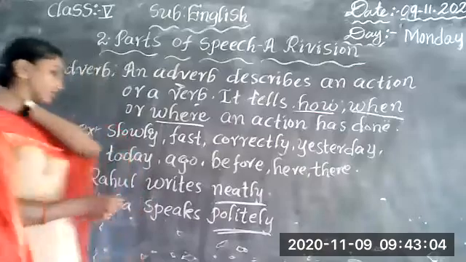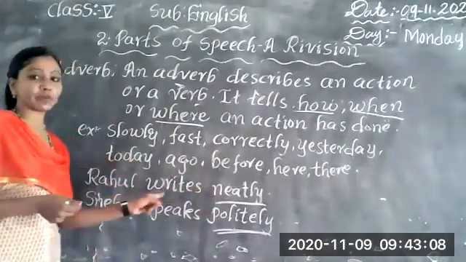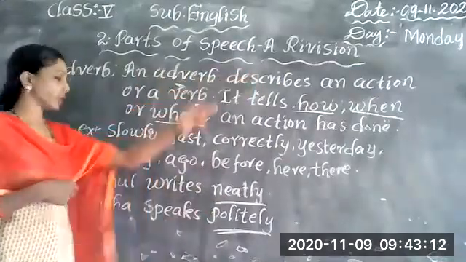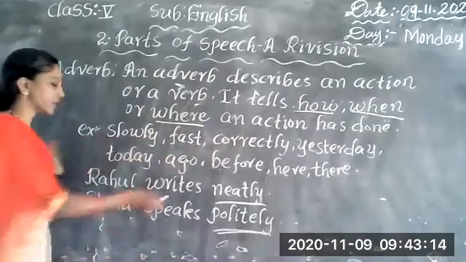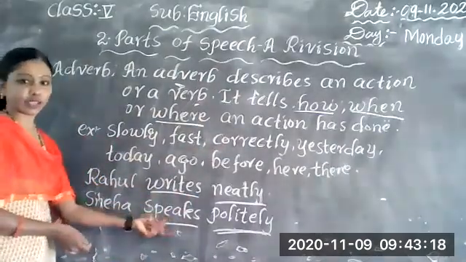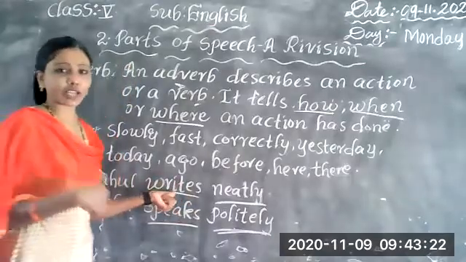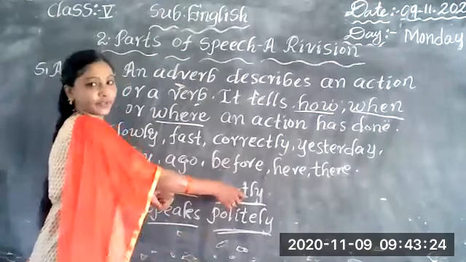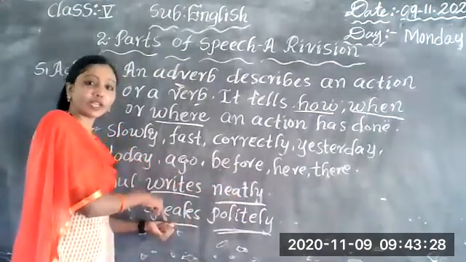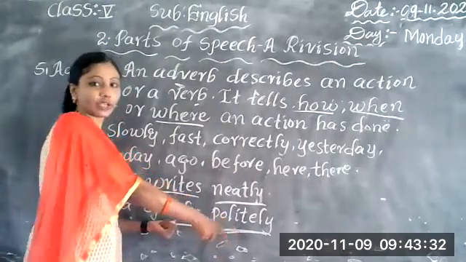Look here. It describes a verb. As I told you, an adverb describes an action or verb. What is the verb here? Writes and speaks are the verbs. The work has been done; how has that work been done? Neatly. How does she speak? Politely. Not rudely, politely.